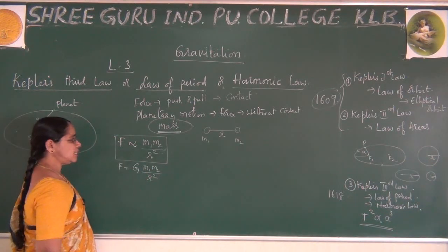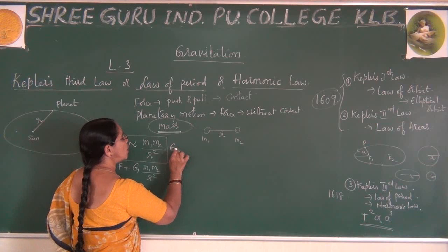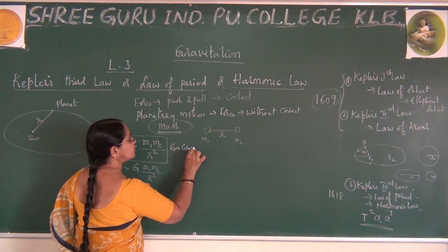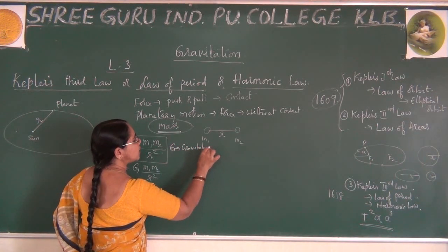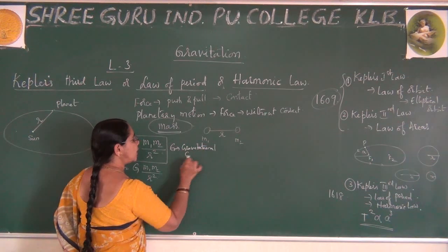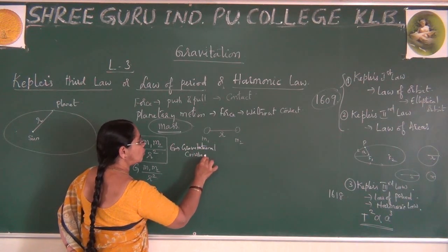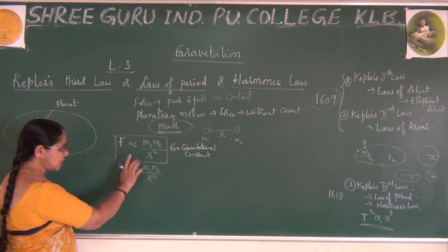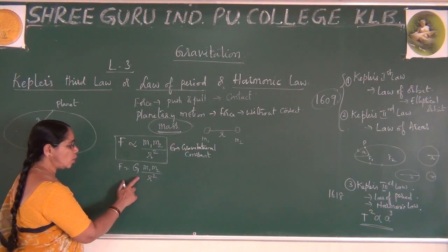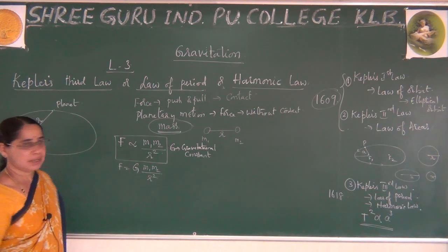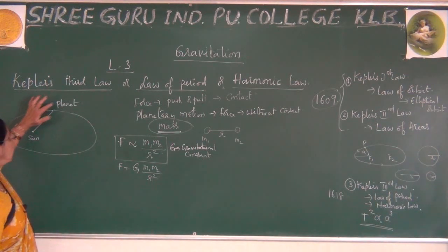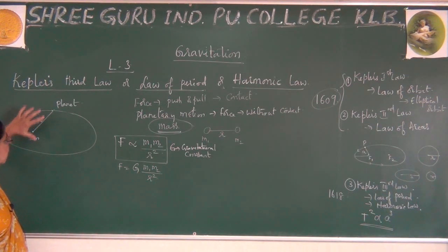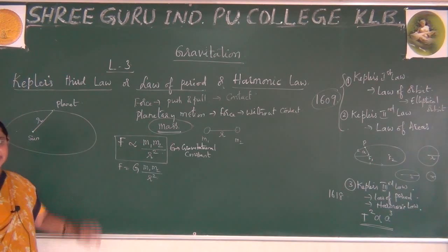What is this capital G? This capital G is called the gravitational constant. This also I will explain in the next class: gravitational constant, what is it, what will be the value, and what are the explanations we can come across. At present, you just remember this is according to Newton's law of gravitation. So I said these two have masses that are separated by some distance, due to which there arises a force of attraction between them.